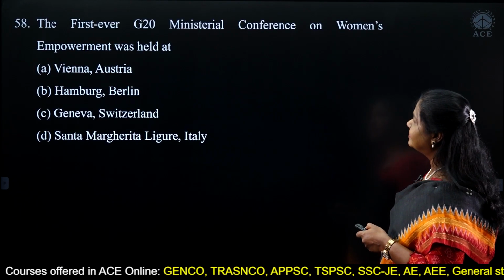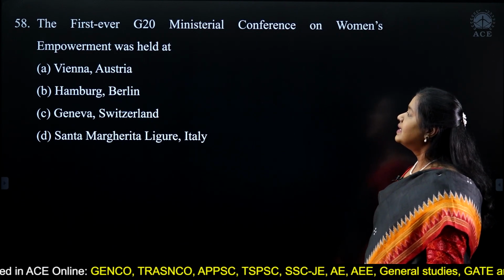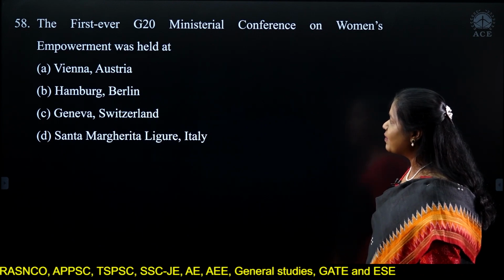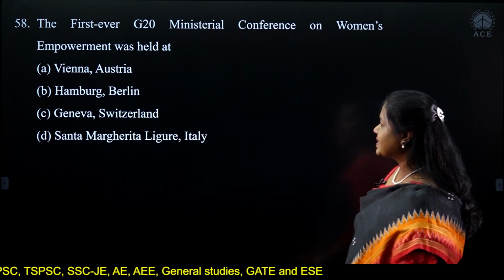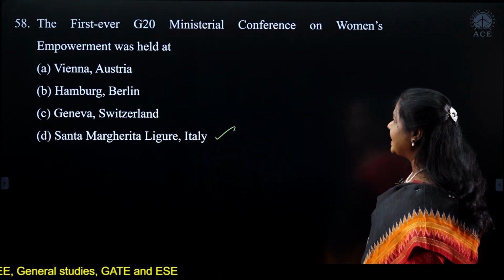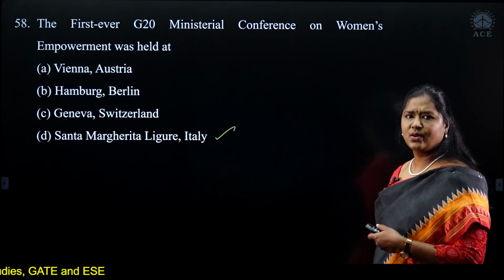Okay. Let's move on to the next question. The first ever G20 Ministerial Conference on Women's Empowerment was held in Santa Margherita Ligure in Italy. It was held there. So G20, the Group of 20.